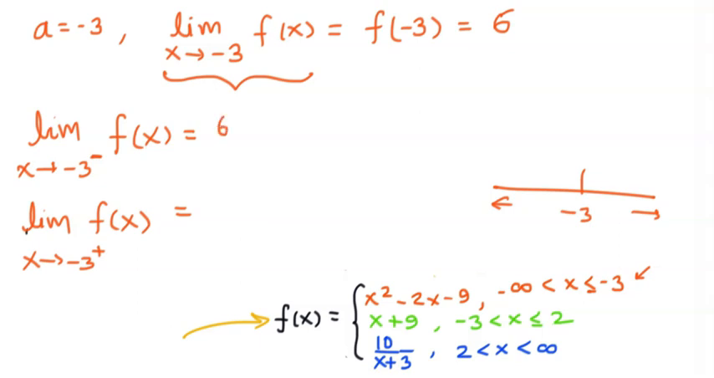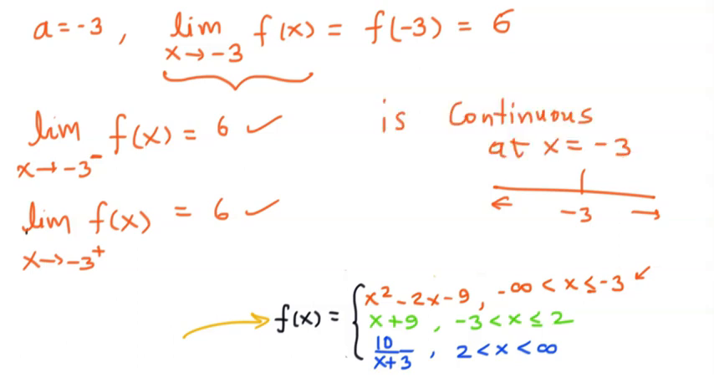Also, for the limit of f of x as x tends to minus 3 from the positive side, we have to put x is equal to minus 3 in the green function. Putting x is equal to minus 3 in the green function, we see that it's minus 3 plus 9, which is 6 again. Both these functions have the same value, so the limit of f of x as x tends to minus 3 exists, and both are equal to 6. So the function is continuous at x is equal to minus 3.